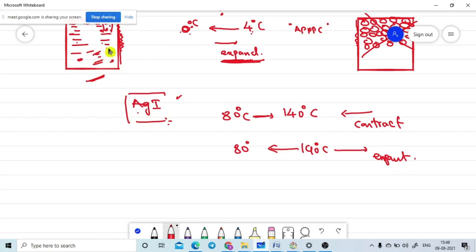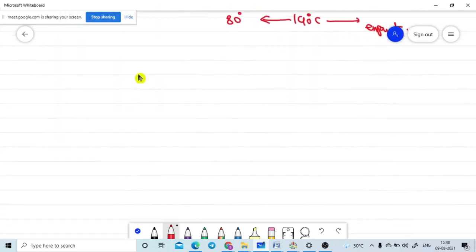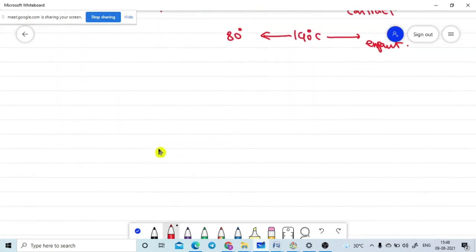How water shows this peculiar property, why it contracts when moving from 0 degrees Celsius to 4 degrees Celsius, and why it expands when coming from 4 degrees to 0 degrees, we will discuss later, but it is not in our syllabus, so we don't discuss it now. Now we are moving towards the temperature scales.